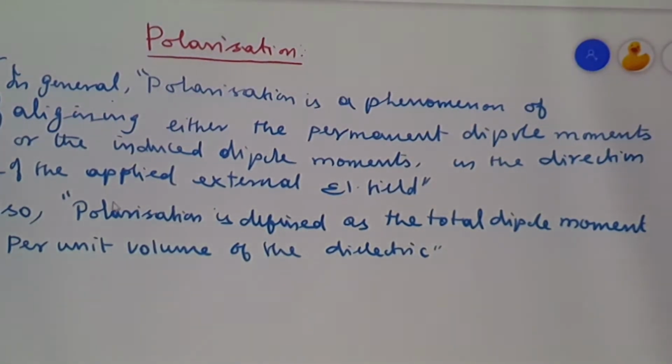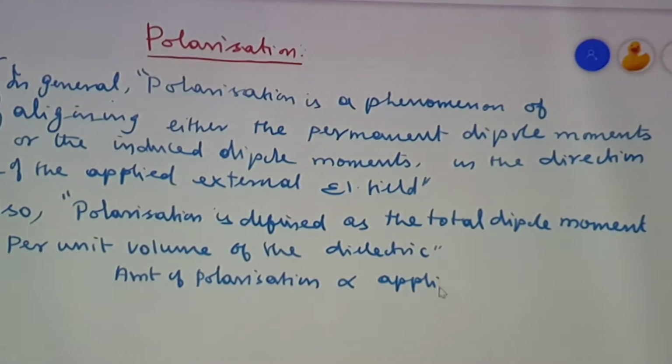Technically, we define polarization as the total dipole moment per unit volume of the dielectric. And it was found that the amount of polarization is directly proportional to the applied external electrical field.